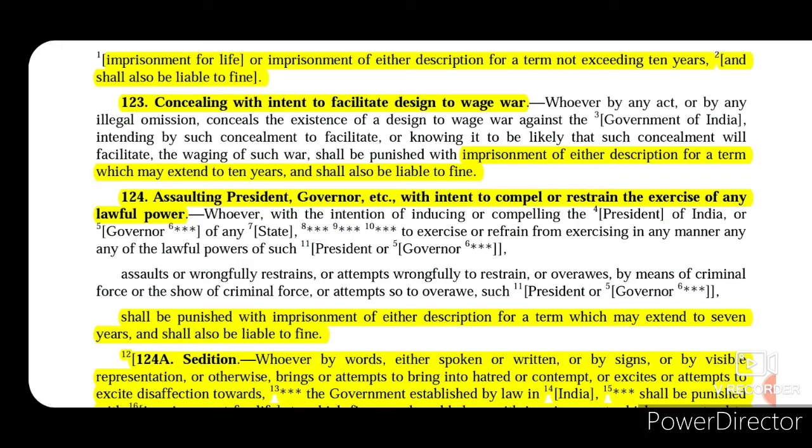Now if any person intends to compel or restrain any of such governors or the President of India from exercising such lawful powers that are provided to them under the Constitution of India, or if that person assaults or wrongfully restrains or attempts to wrongfully restrain by overawing, which means by showing criminal force or by actually inflicting criminal force to attempt to overawe the president or the governors of India, then that person shall be punished with imprisonment of either description for a term which may extend to 7 years and shall also be liable to fine.